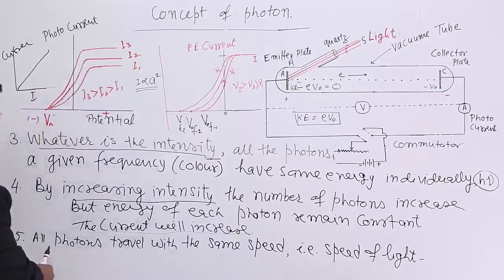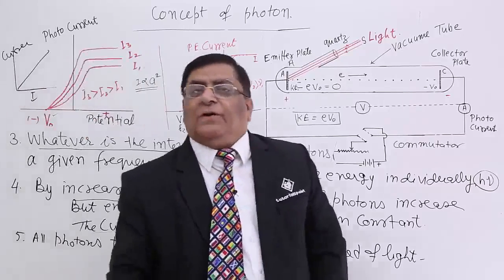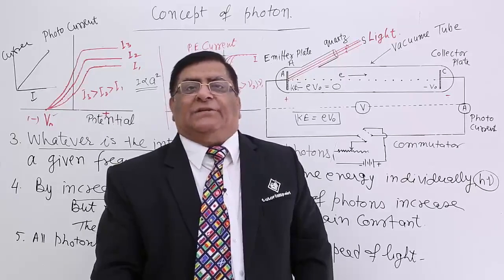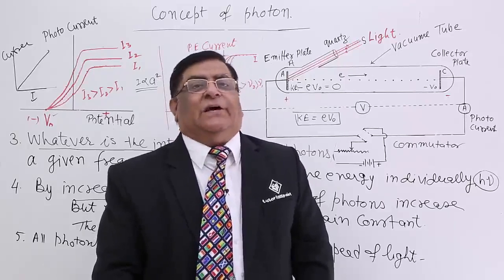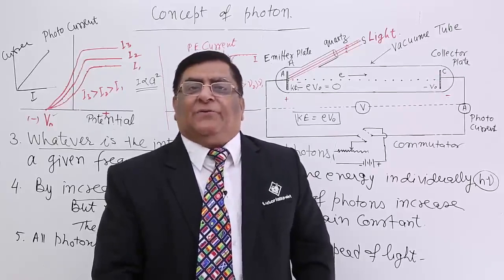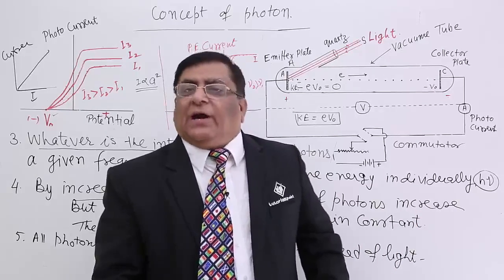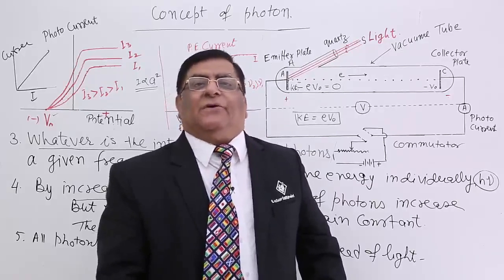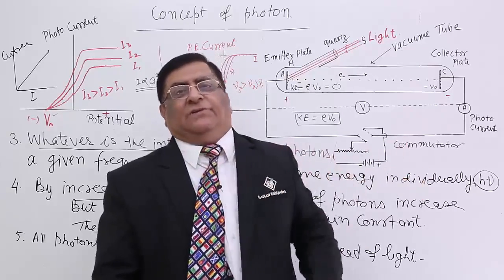Now, last, all photons travel with the same speed. Photons having less kinetic energy, more kinetic energy, all travel with the same speed. Automatically, adjustment is done with their momentum so that the speed remains same. And what is the speed of a photon? That is the speed of light, 3 into 10 to the power 8. So it hardly matters whatever is the kinetic energy of any photon, what is the frequency of the photon. The velocity of all the photons is the velocity of light.